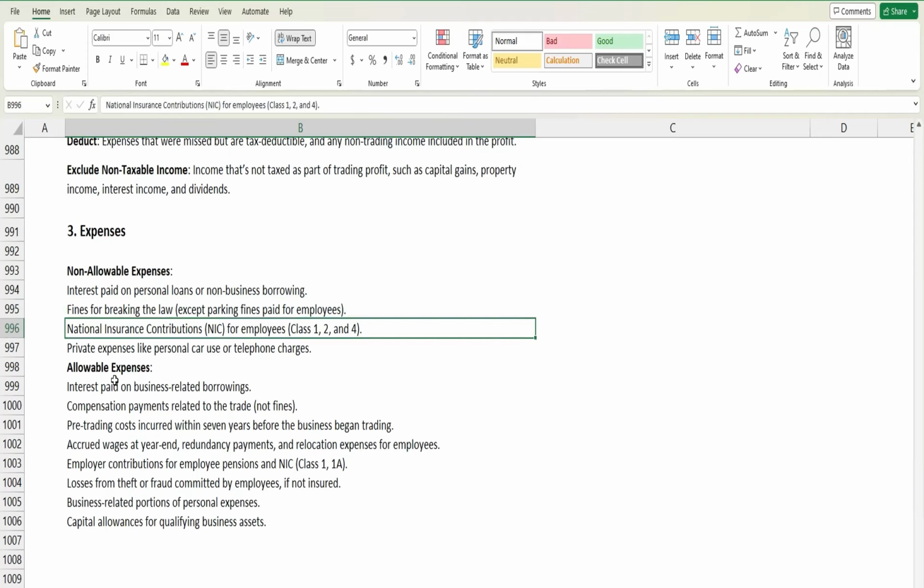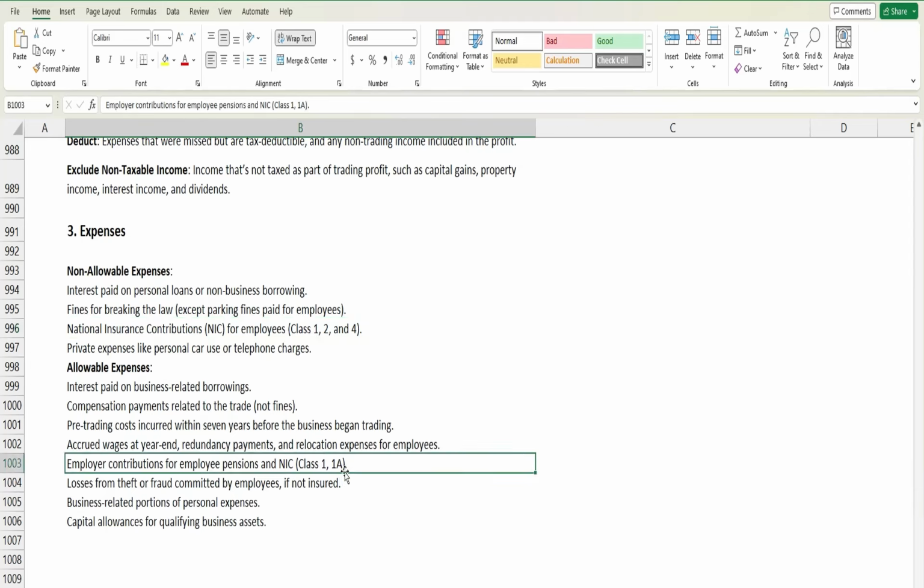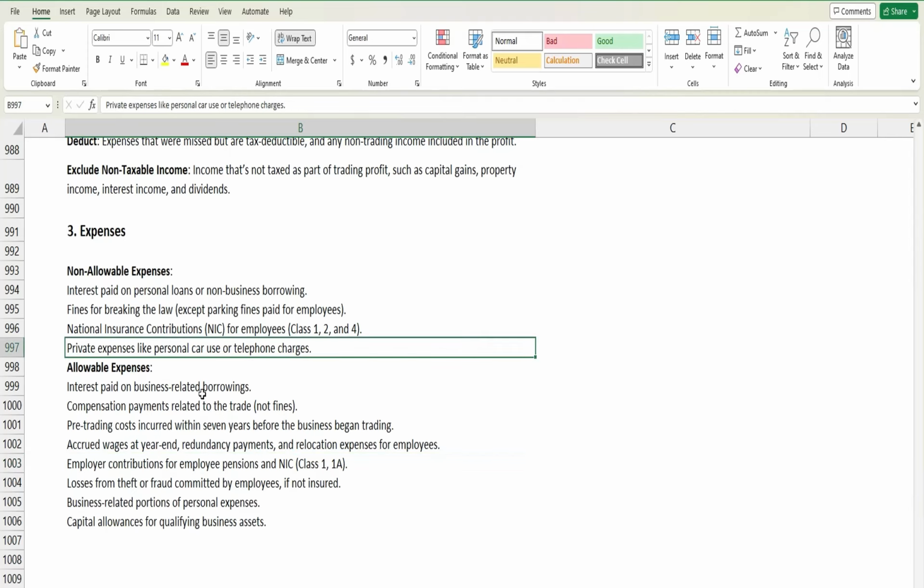NIC for class 1, 2 and 4. Just a second, let me check it out. Yes, class 1 employee NIC, class 2 and class 4 are disallowed, whereas class 1 employer NIC and class 1A NIC are allowable. And private expenses: in case of trading income we need to make a private use adjustment, and that is also disallowed.